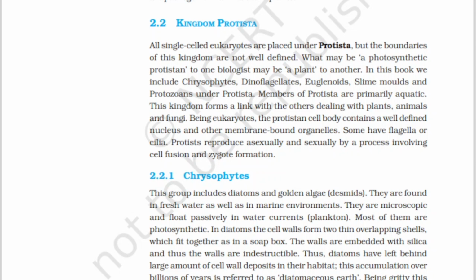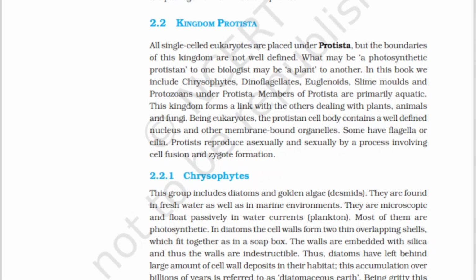In this book, we include chrysophytes, dinoflagellates, euglenoids, slime molds and protozoans under the Protista kingdom. So what comes under the Protista kingdom? Chrysophytes, dinoflagellates, euglenoids, slime molds and protozoans. All these organisms are considered under Protista.